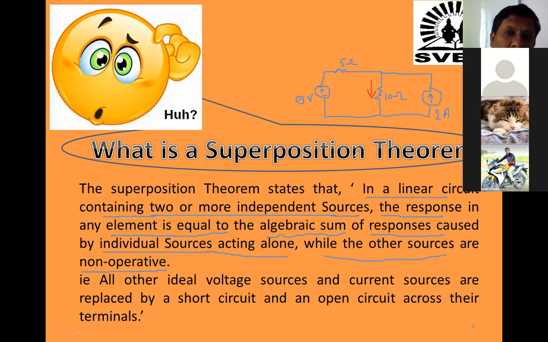This is the question. Now tell me, this is an interconnected network. The current flowing through 10 ohm, suppose I call it as I current. Will this I current be due to this 5 volt only, or due to 2 ampere only, or due to both? Tell me now, the current which will flow through 10 ohm, is that due to only 5 volt or due to only 2 ampere current source or due to the combined effect? Combined effect. Yes.